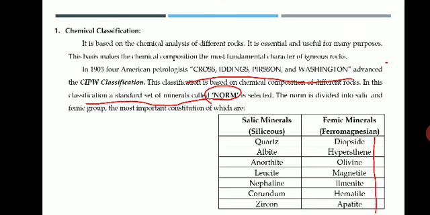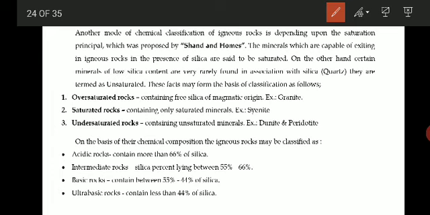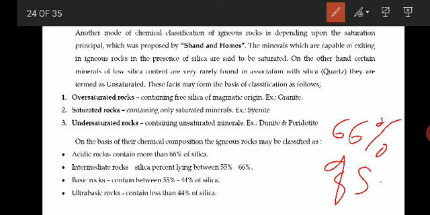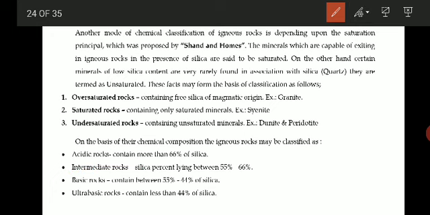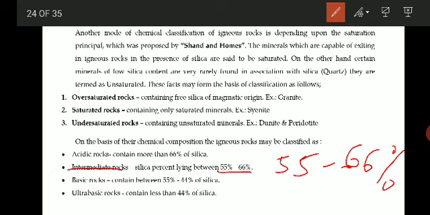Acidic means the rocks which contain more than 66% of silica. Those rocks are called acidic rocks. Then there is one more category called intermediate rocks. They contain silica between 55 to 66%. Then it is called an intermediate igneous rock.